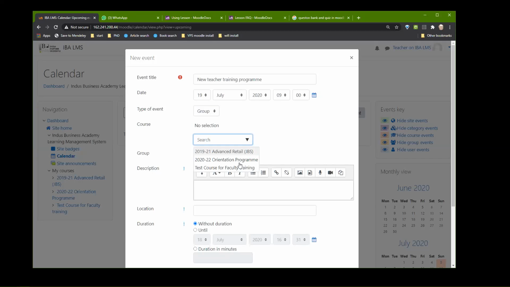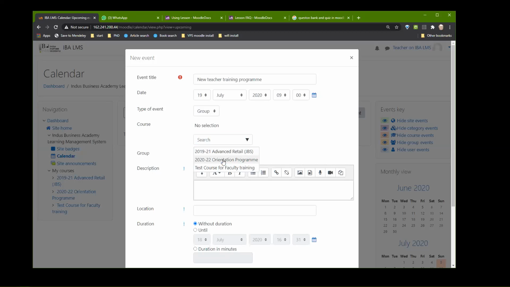If you look at it, you can see all the courses out here that I belong to as a teacher. I can't see anybody else's courses, which means that there is security. Nobody can create an event in somebody else's course. You can only create an event in a course that you belong to.